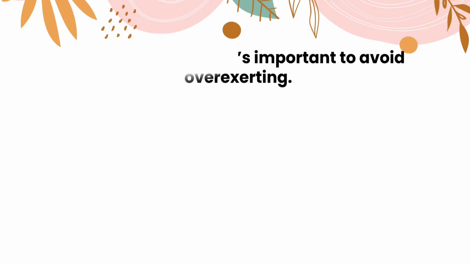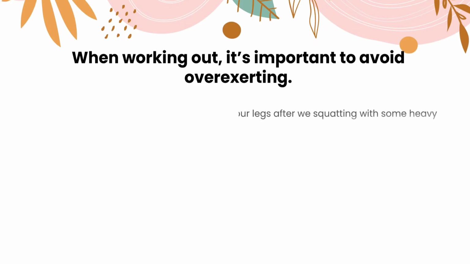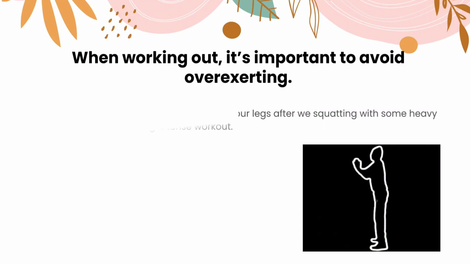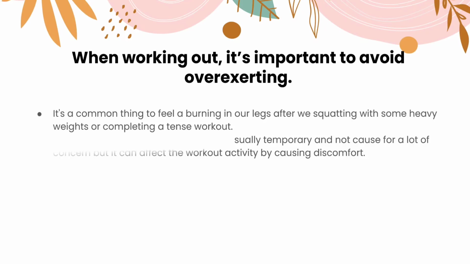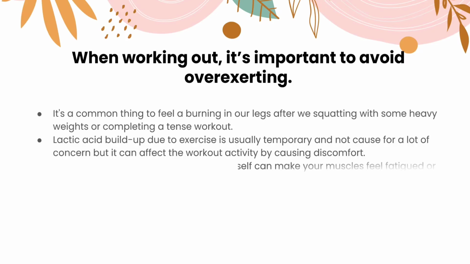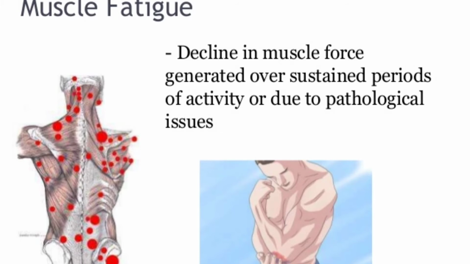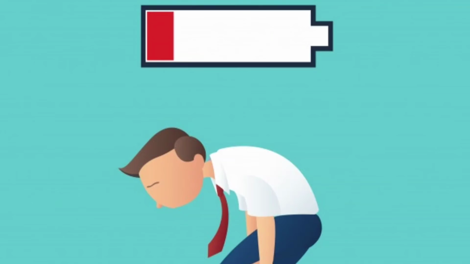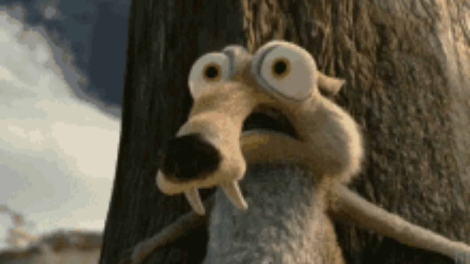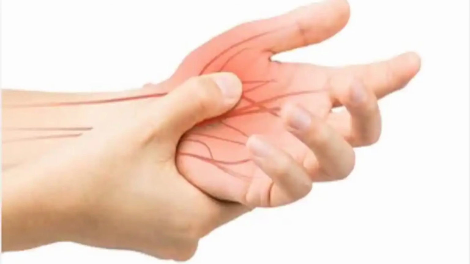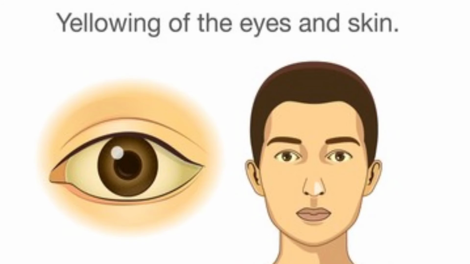When working out, it's important to avoid overexerting. It's common to feel a burning in our legs after squatting with heavy weights or completing an intense workout. Lactic acid buildup due to exercise is usually temporary and not a cause for a lot of concern, but it can affect the workout by causing discomfort. When lactic acid builds up, it can make your muscles feel fatigued or slightly sore. Other symptoms may include nausea, vomiting, weakness, muscle soreness, burning sensation in the muscles, rapid breathing, shortness of breath, cramps, numbness, tingling, or even yellowing of the skin or eyes.